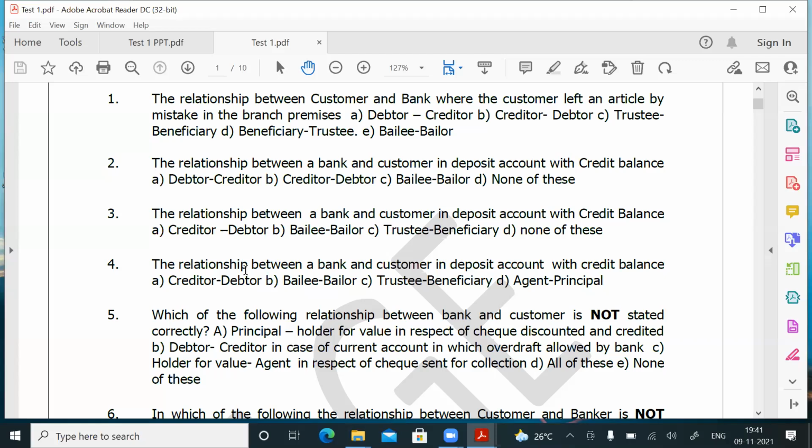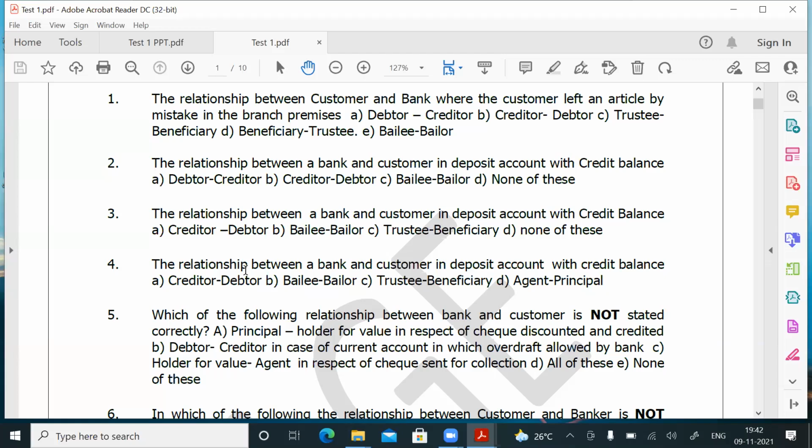So in the case of a current account in which overdraft is allowed by the bank, now you have to close your eyes and recollect. Whenever there is a current account in which OD is allowed by the bank, that is, the bank has given the money to the customer, the relationship between the bank and the customer is: bank is called the creditor, customer is called the debtor. But here you see debtor, creditor. That is also not stated correctly.